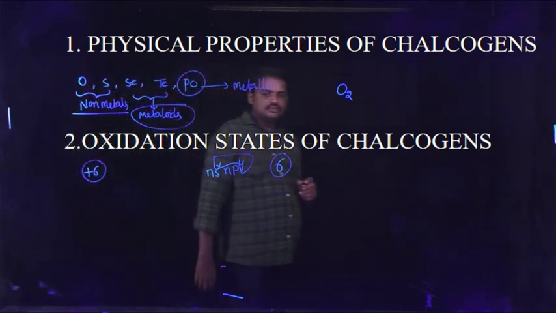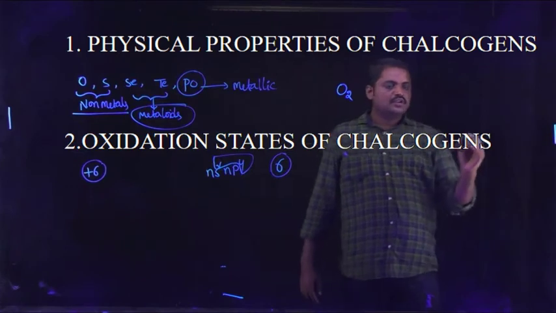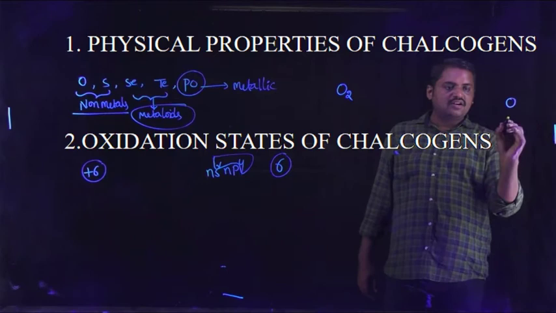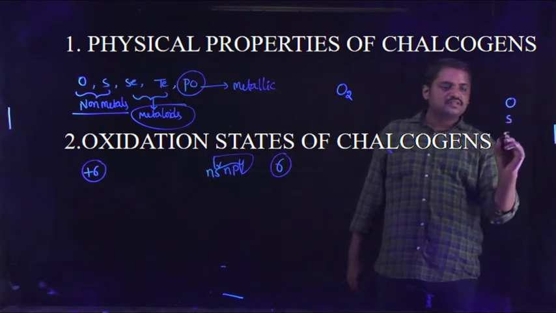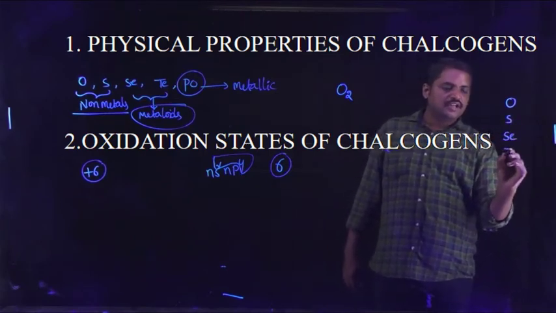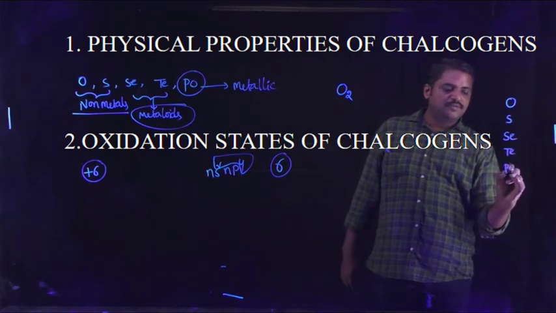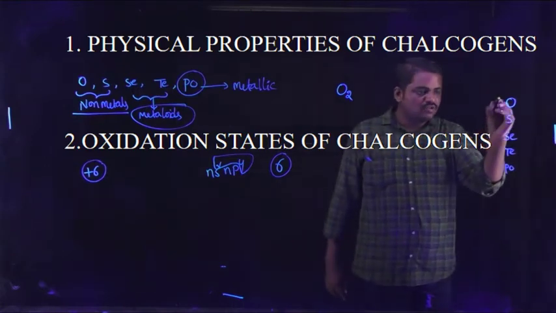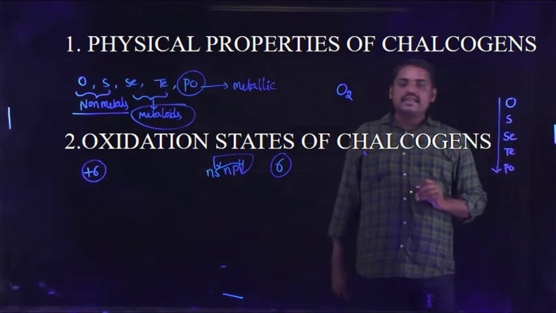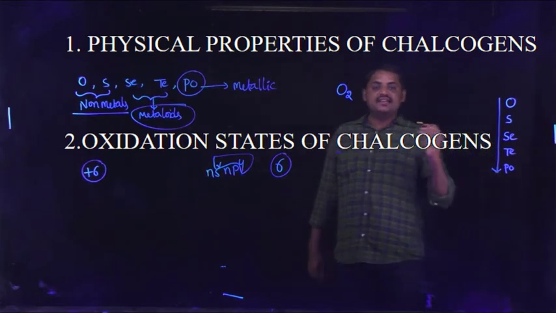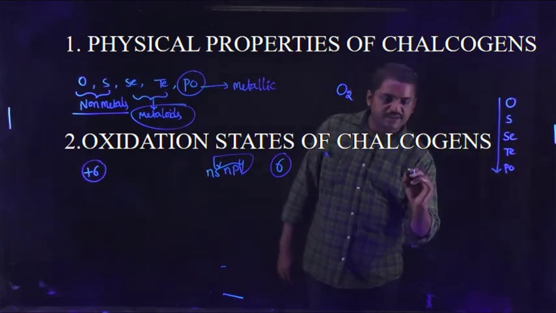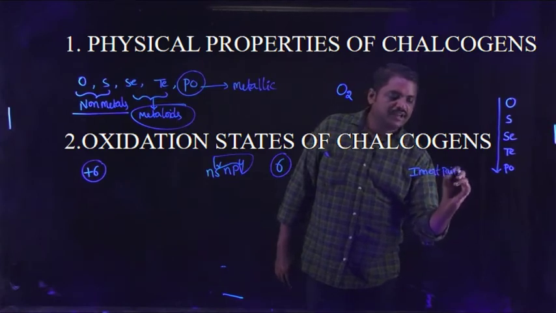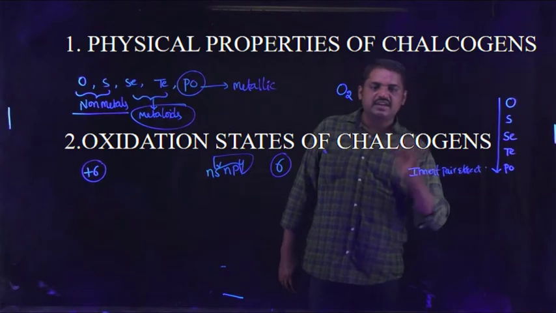Next, these elements, like oxygen, sulfur, selenium, tellurium and polonium, show that on moving down the group the inert pair effect increases.